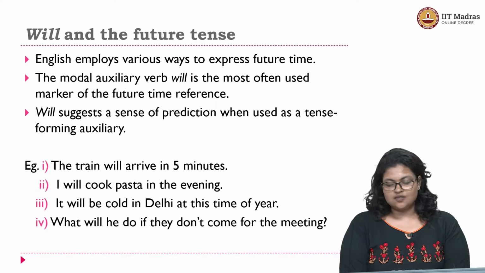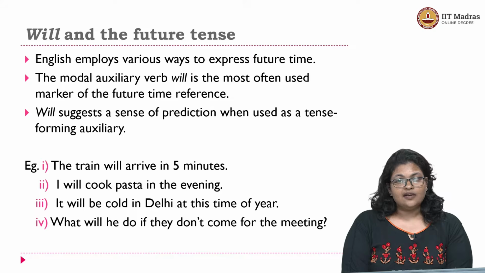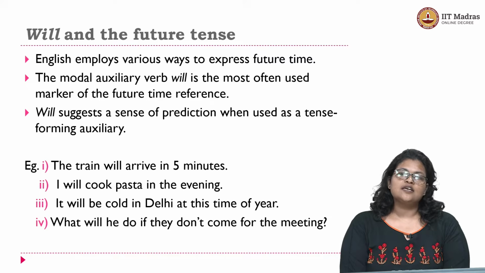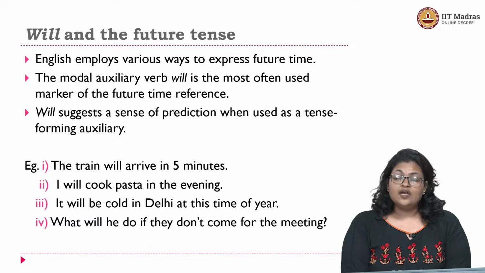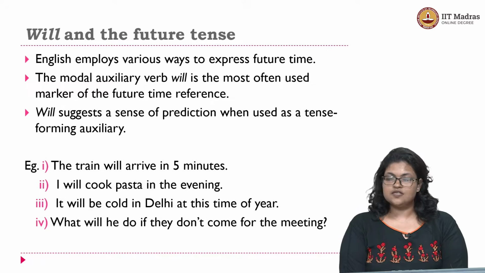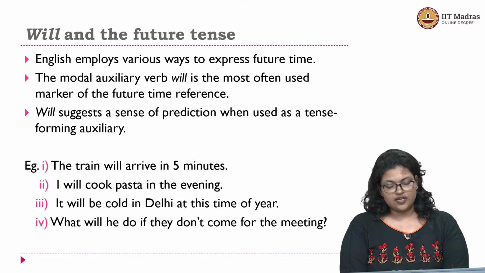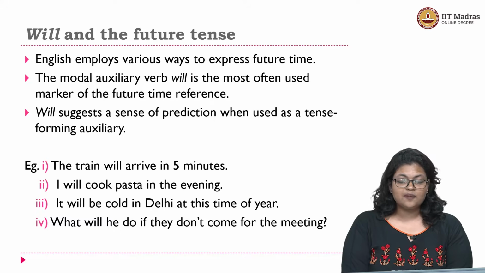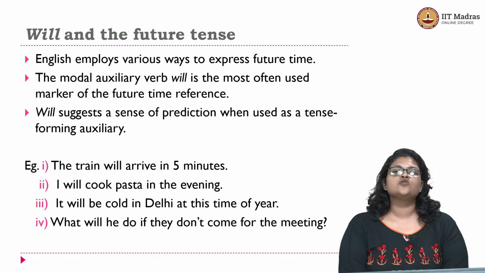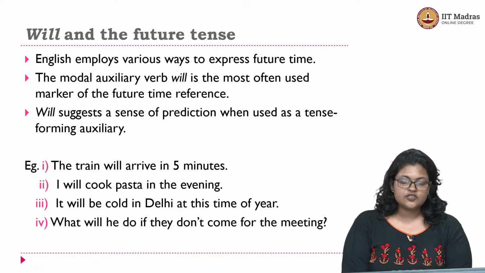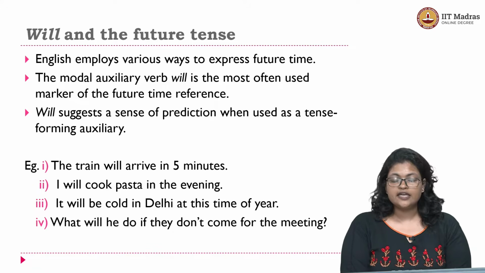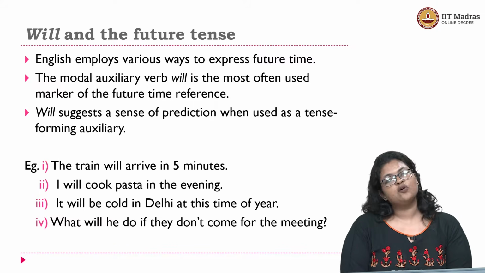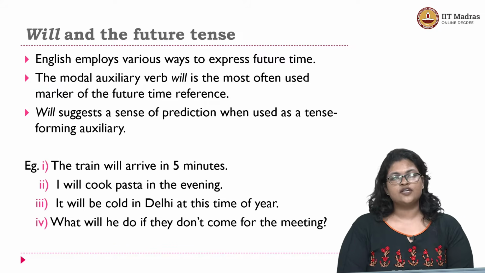In all these sentences, you would see that the auxiliary modal verb will is used to indicate a sense of prediction. The first sentence, the train will arrive in 5 minutes. This is certainly a reference to the future time for the arrival of the train. The second sentence, I will cook pasta in the evening, again a very explicit reference to someone performing the action later in the evening, right? Again it indicates a future time reference. In the third one, it will be cold in Delhi at this time of year. This again expresses a future time reference.